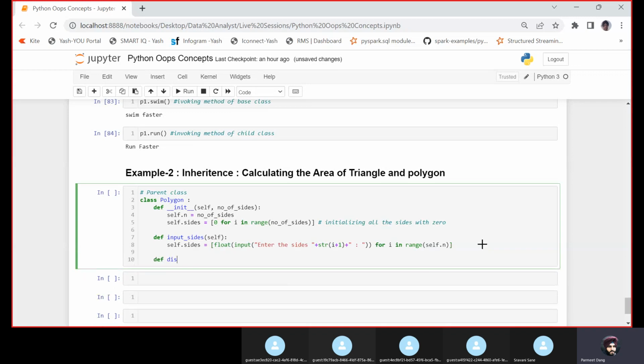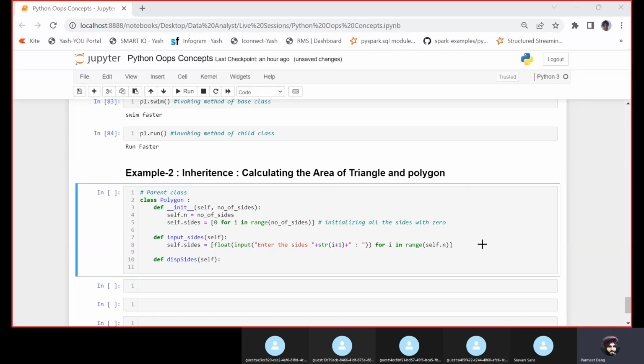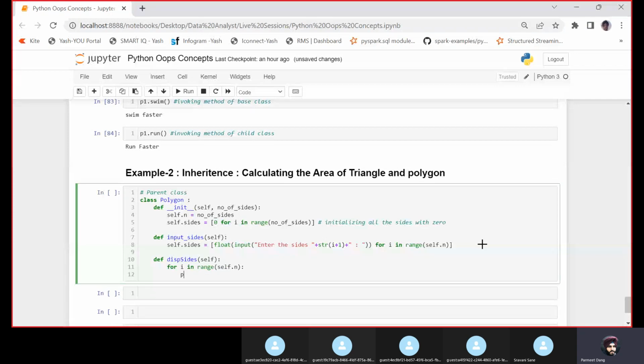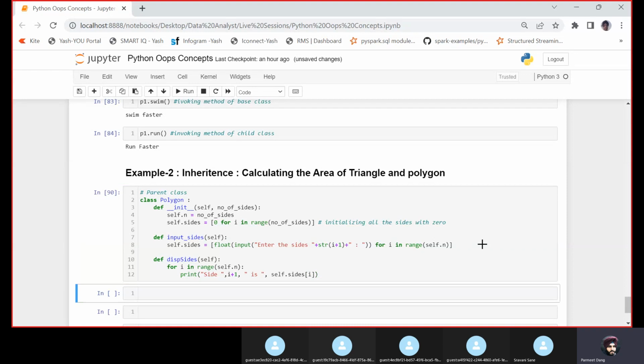Now we will display the sides. Let us write a display_sides function, and here we write for i in range of self.n. Let me write it without list comprehension. Print side, comma, i plus 1, is, self.sides of i. So we are just printing all the sides. We are just displaying all the sides.